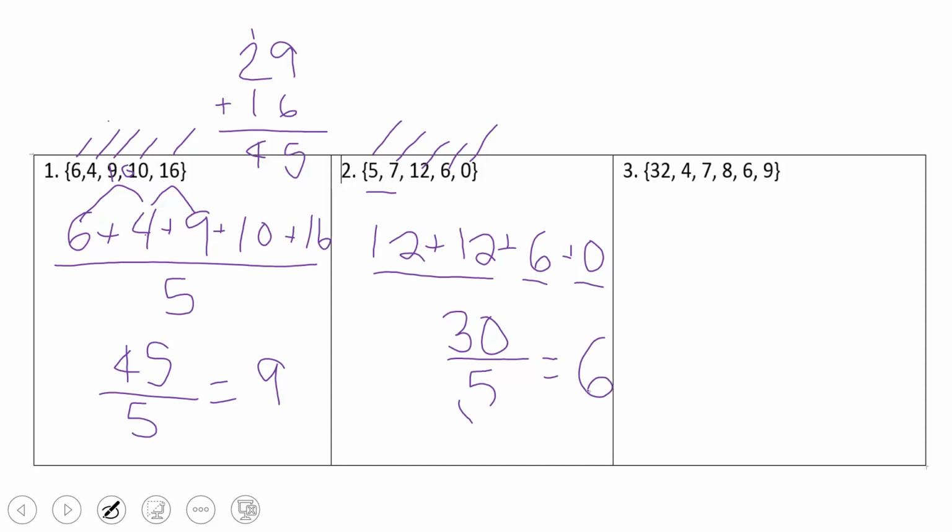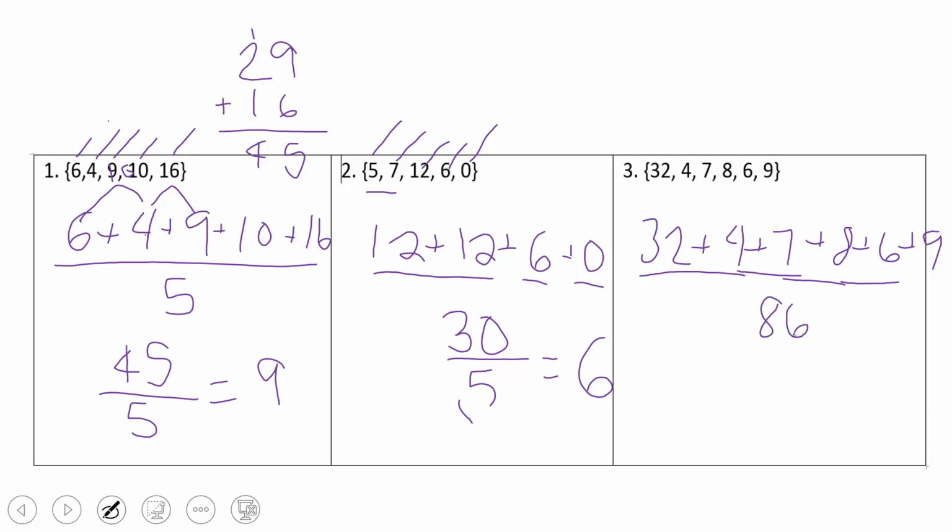Let's try the very last one. I have 32 plus 4 plus 7 plus 8 plus 6 plus 9. 32 plus 4 is 36. 36 plus 7 is 53. Yep, that's right. 53 plus 8 is 61. 61 plus 6 is 67. 67 plus 9 is 86. So that's divided by 1, 2, 3, 4, 5, 6 numbers.